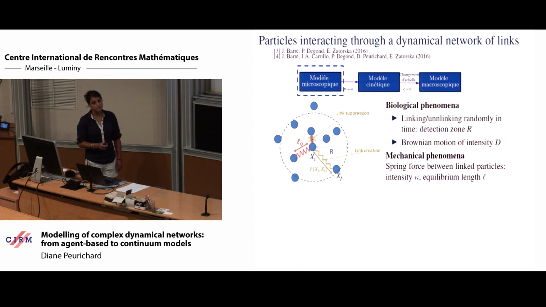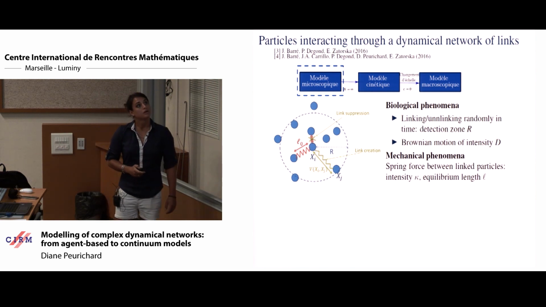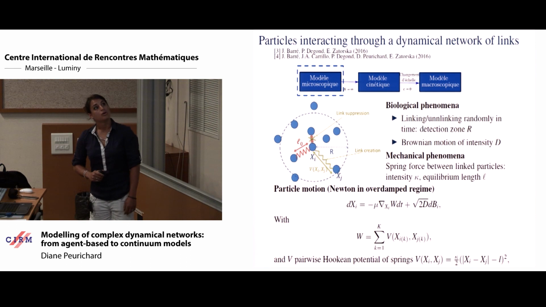The linking and unlinking are Poisson processes with frequencies that are parameters of the model, and the only mechanical action we have is the spring force. We also consider Brownian motion because in most biological systems you have a bit of motion. With such a simple model, we can write the equation of motion in time.